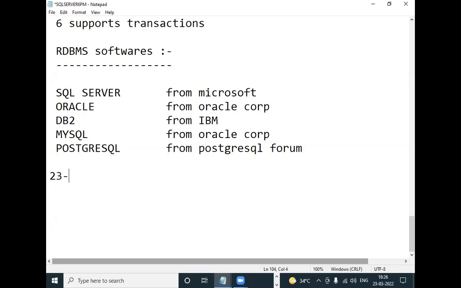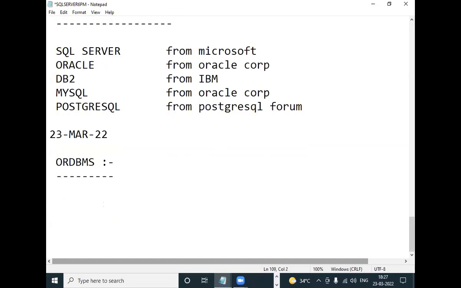Just one more is left. What is that? ORDBMS. What does ORDBMS stand for? Object Relational Database Management System.